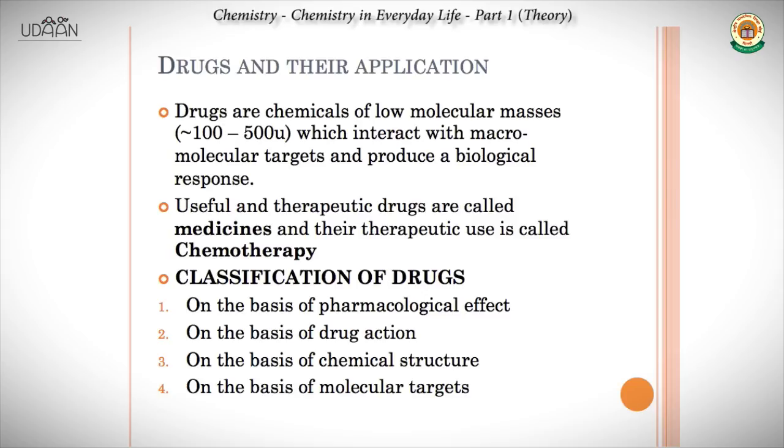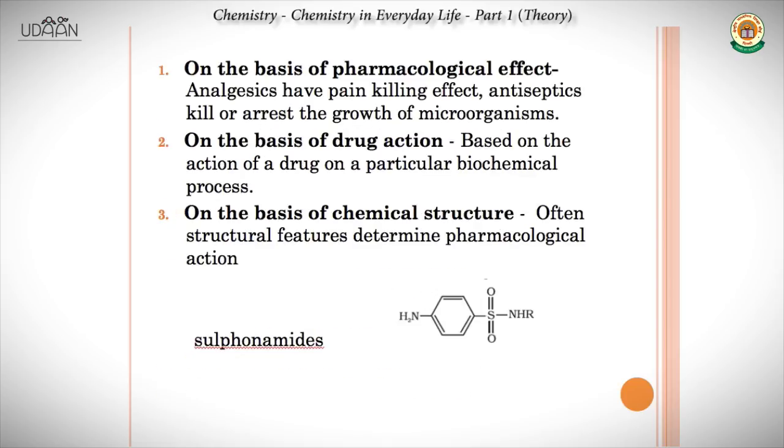So basically, there are 4 major bases on which drugs can be classified. One is on the basis of pharmacological effect. The second is on the basis of drug action. The third is on the basis of chemical structure. And the fourth is on the basis of molecular targets. So let's study more about the classification and the different kinds of drugs.